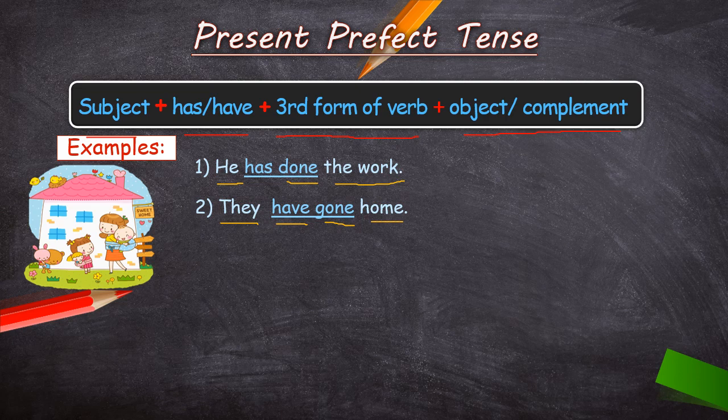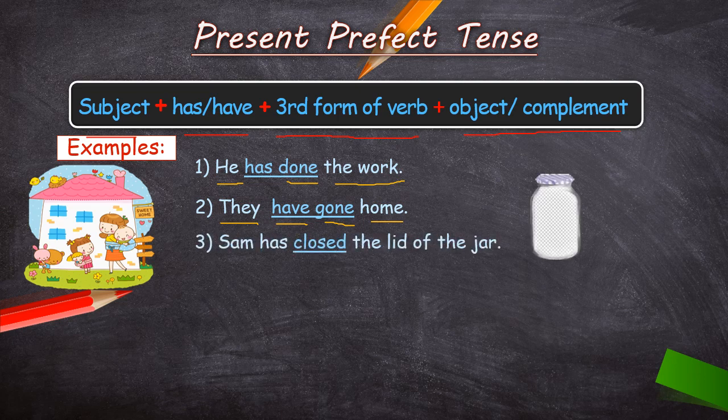Yes, children, see, these two sentences are according to this formula only. So learn this formula by heart. You will never make a mistake. Now see the third example. Sam has closed the lid of the jar. Sam is again a proper noun, but it is singular. That is why we are using has. Closed. Closed is the third form of verb close. It is the past participle of close. So close, closed, closed. Yes, the lid of the jar. This is the object. This is clear.